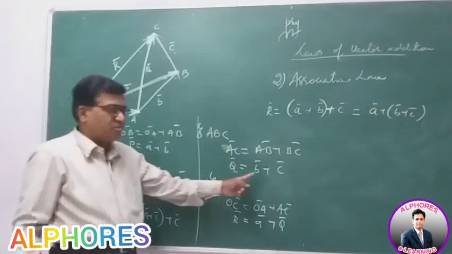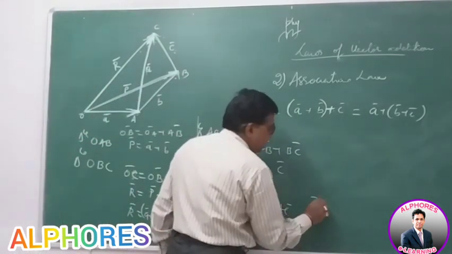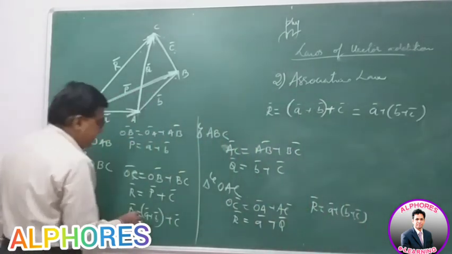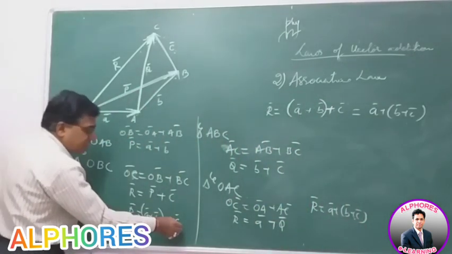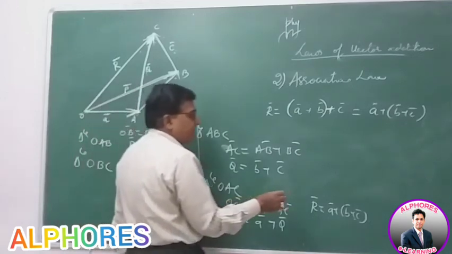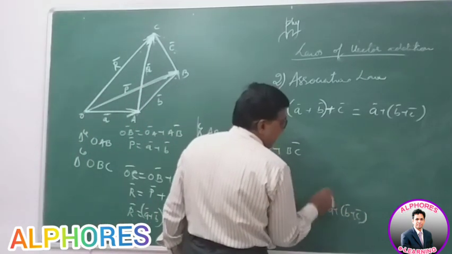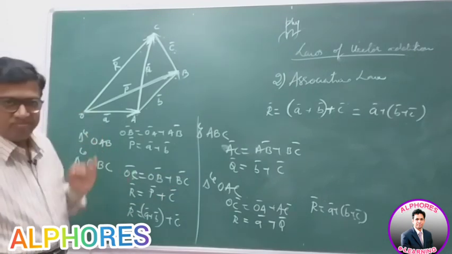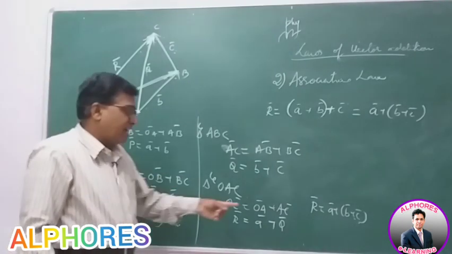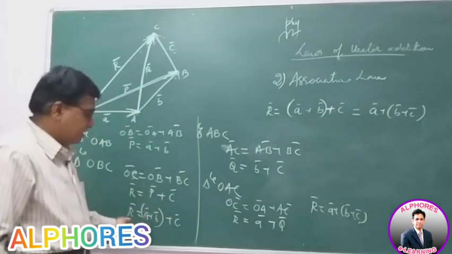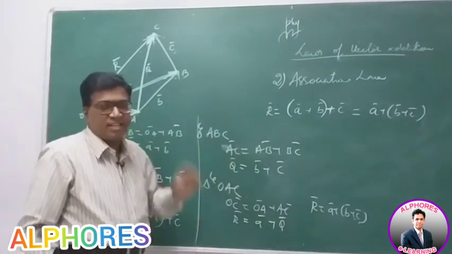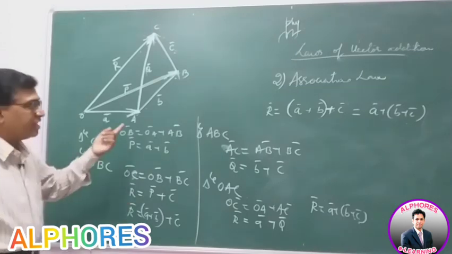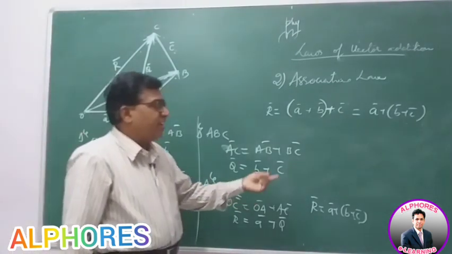But what is Q bar? B plus C. So R bar is equal to A bar plus (B plus C). So whether I take AB first and then add C to it, or BC together and later add to A, it is the same R bar. The resultant is the same. So this way the law of association can be derived for vectors.